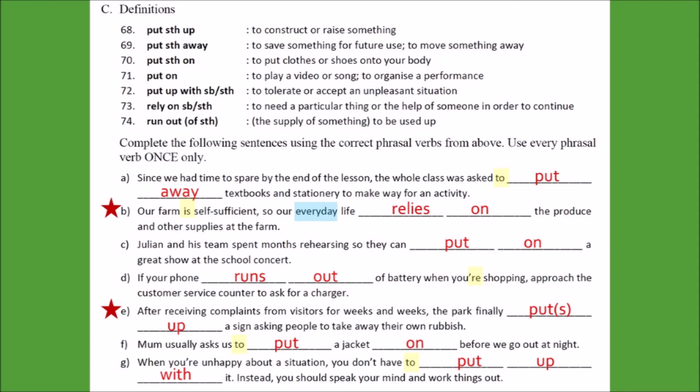The real clue word in this sentence that helps you decide on the tense of your answer should be the verb is, highlighted in yellow. For question E, the answer could be put up or puts up. The reason is, as we always say, in grammar practices we often write in single sentences that can't provide you with a complete context to decide on the tenses or the exact meaning unless there are clear clue words. In question E, there is no clue telling you whether it happened in the past, in the present, or it's a simple fact that you can just describe with the present simple tense. Therefore, we would say both the past tense and the present simple tense are acceptable.